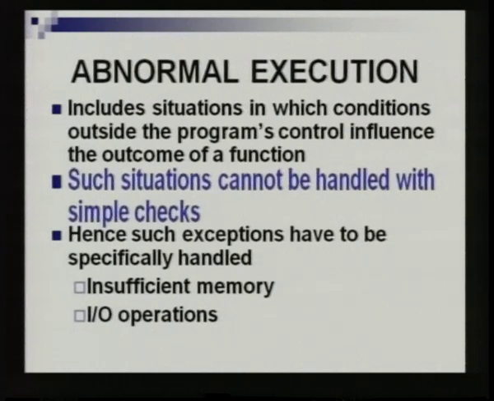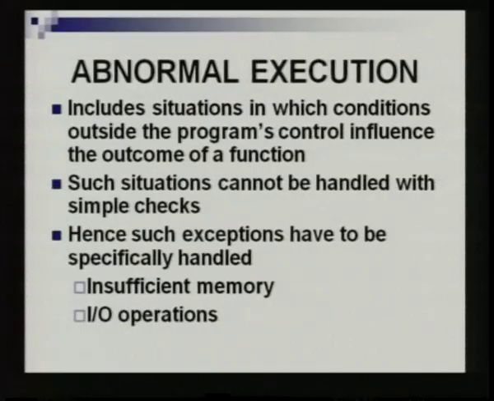So, simple checks or simple conditional statements available in C++ cannot detect or correct these errors. They have to be handled specifically. As we have seen in the same examples: insufficient memory, I/O operations, non-availability of some device, non-availability of memory, division by zero errors. All these errors are abnormal executions, where the compiler will not know what it has to do next. So, in such situations it needs the user's intervention. So, that is where we come to exception handling.